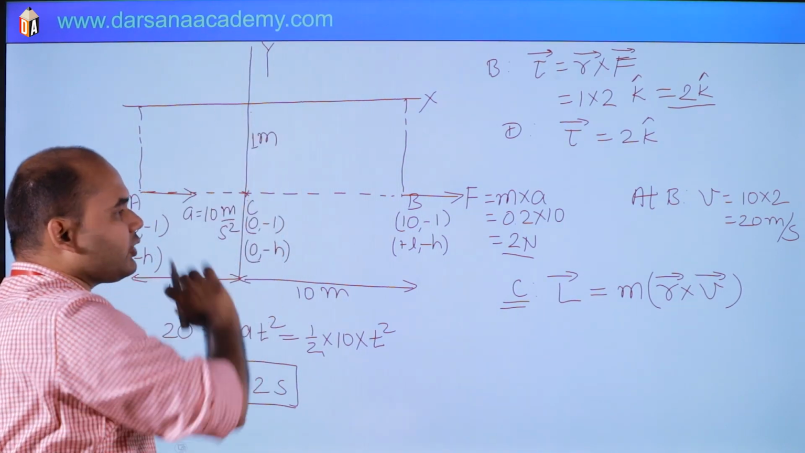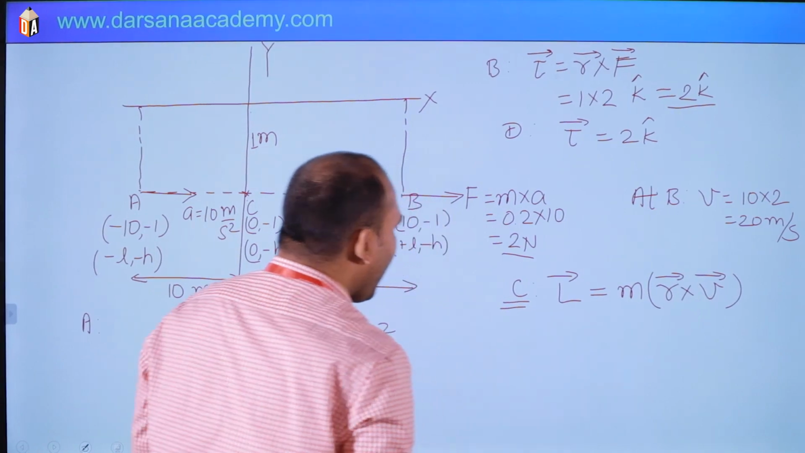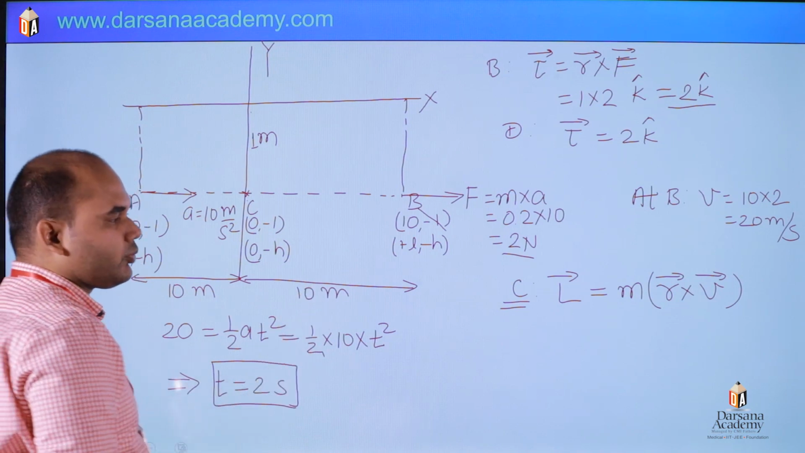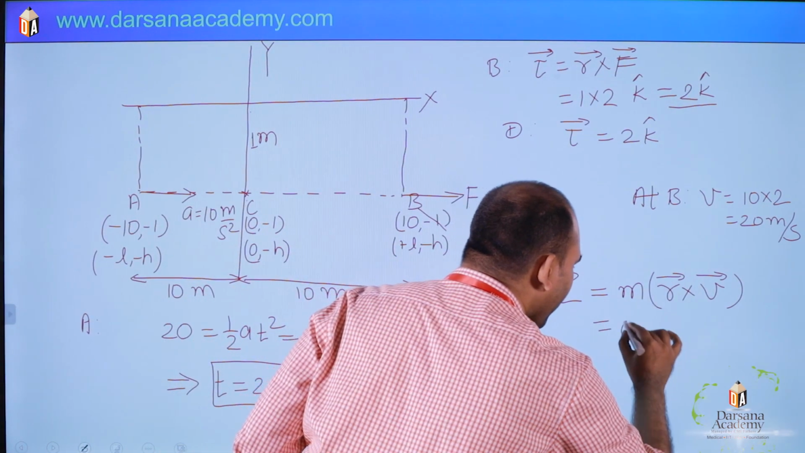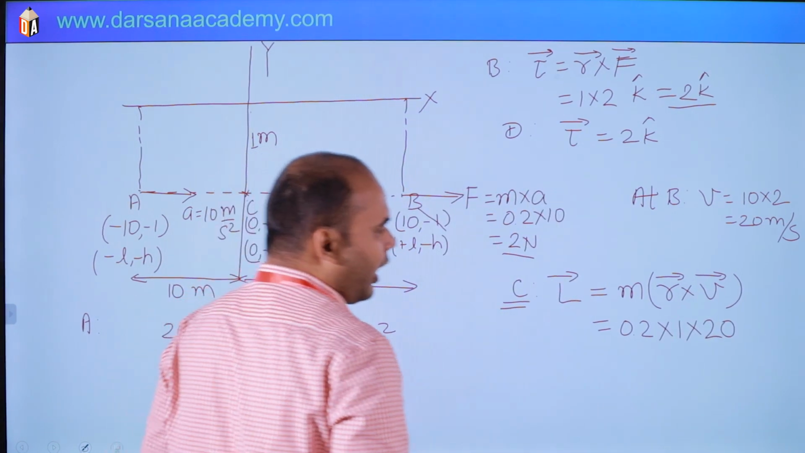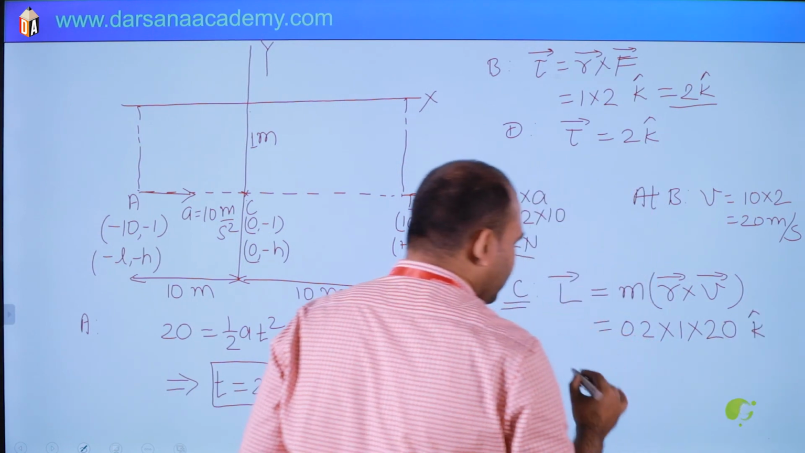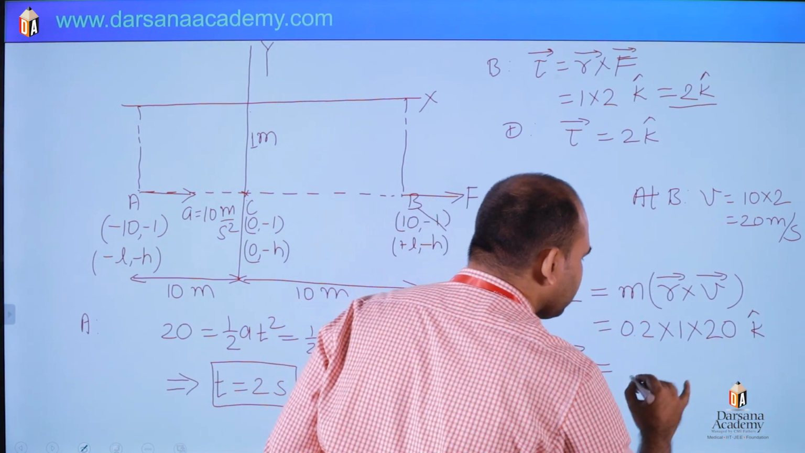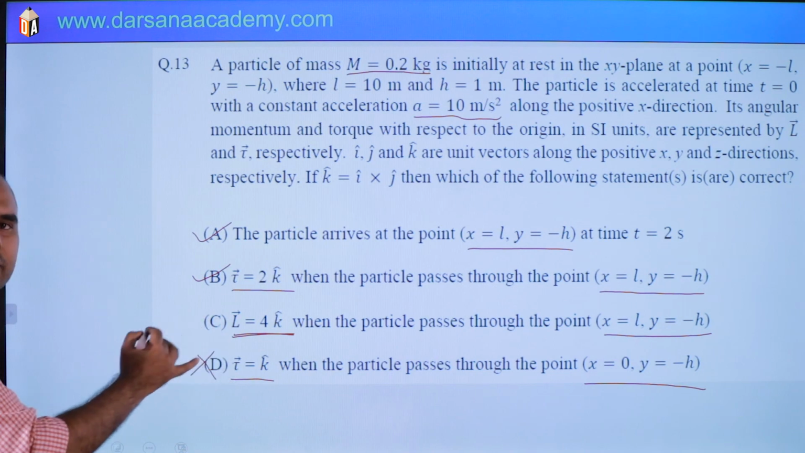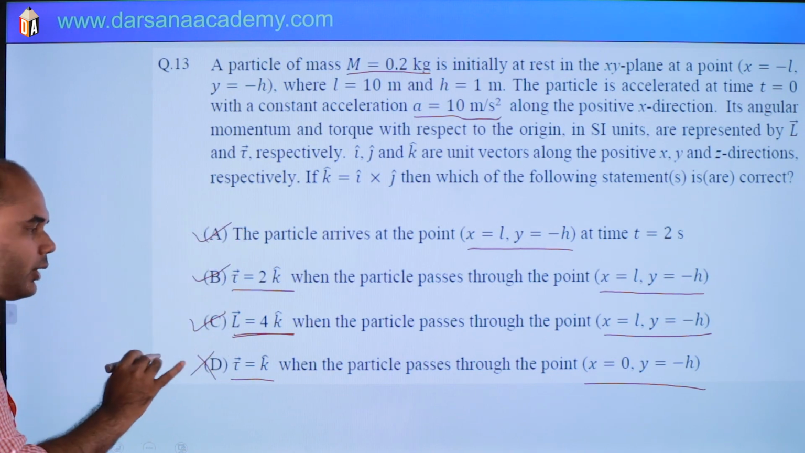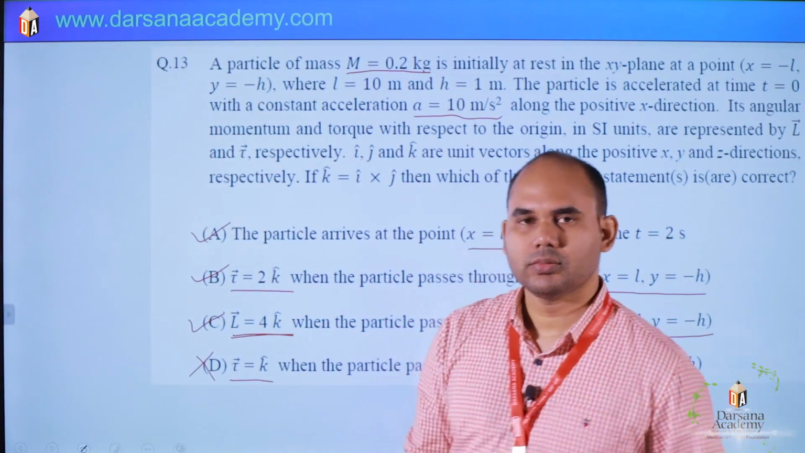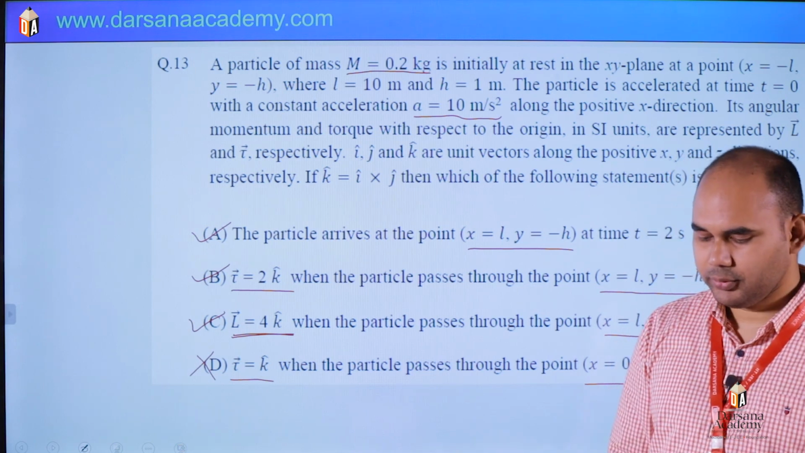And R perpendicular is the same. R cross V means R perpendicular V, and the direction is outward, K cap. So first we write the magnitude: 0.2, R perpendicular is 1, V is 20, and the direction is K cap. So angular momentum is 4 K cap. Yes, it is 4 K cap. This means options A, B and C are correct, and D is the wrong answer. Clear? So this was question number 13.